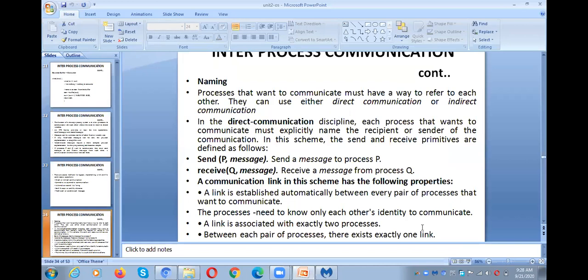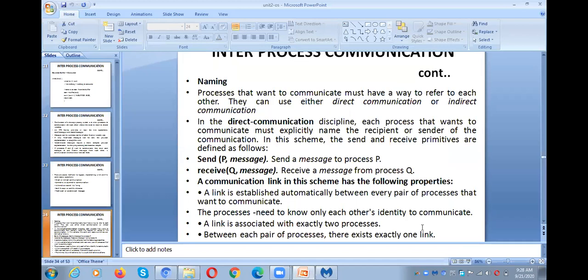In this type of direct communication, there is only one communication link between the communicating parties. That means there is only one link between the sending process and the receiving process, and that link must be shared by only two processes. There is at most one link between the processes.